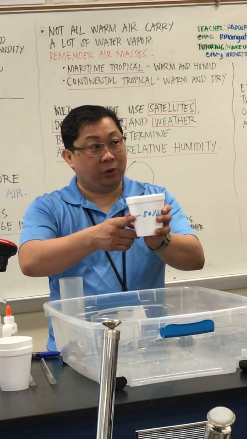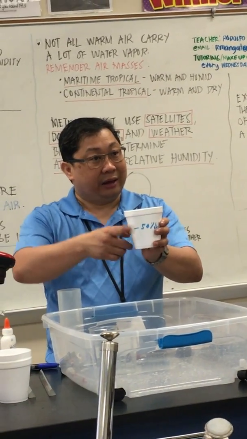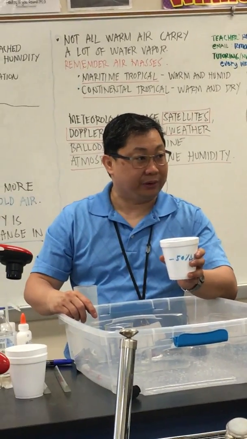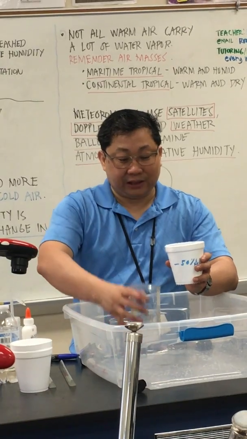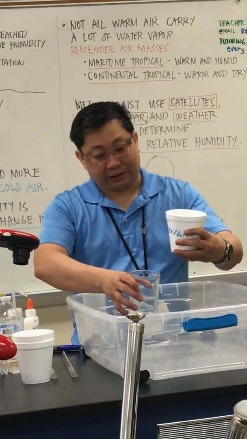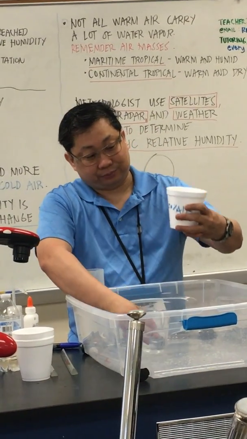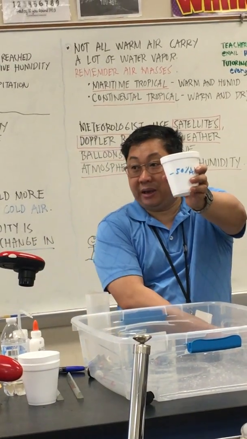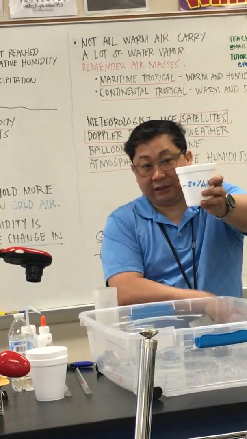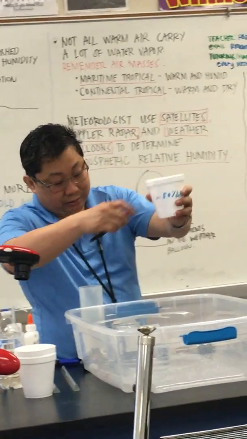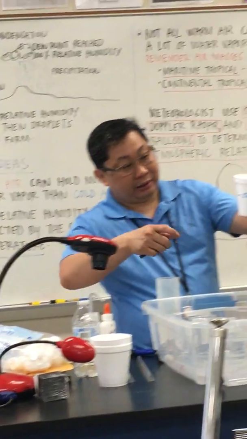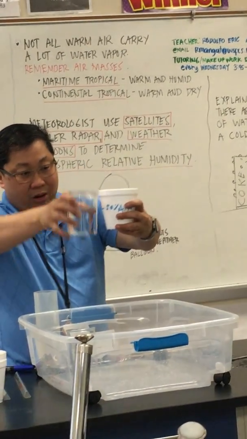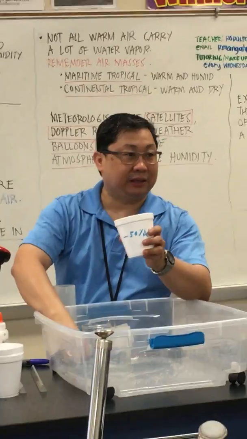Again, the styrofoam cup represents the air, and the water in the styrofoam cup represents the water vapor. Now, say for example, let's go back to the halfway. Let's say the humidity is only 50%. It's only half. Okay, this is 50% humidity.